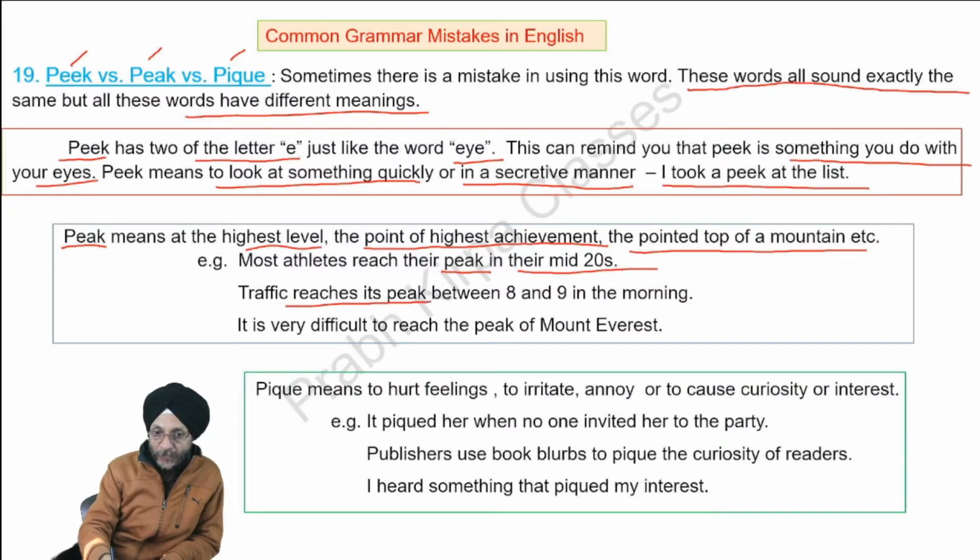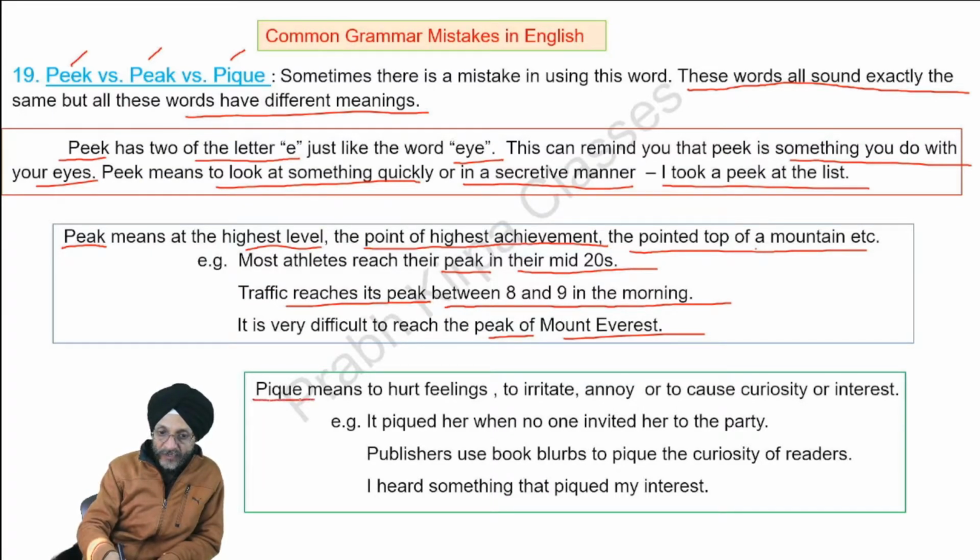Traffic reaches its peak. Here, peak means at the highest level. Traffic reaches its peak between 8 and 9 in the morning. Next, it is very difficult to reach the peak of Mount Everest. Here, peak means the pointed top of a mountain.